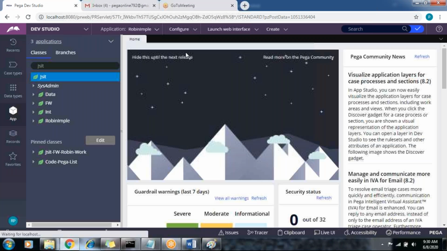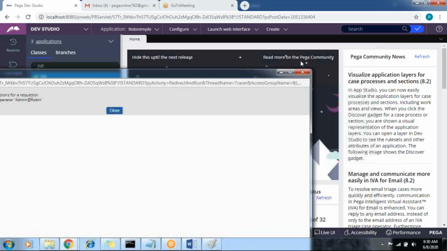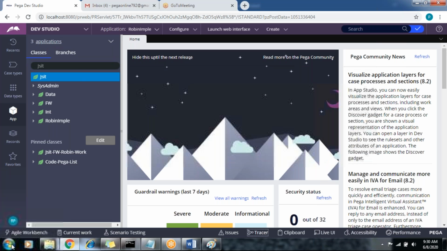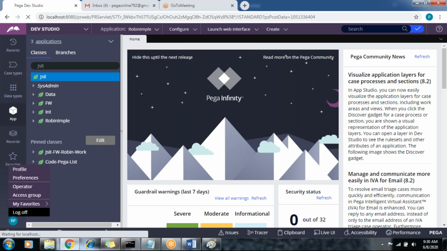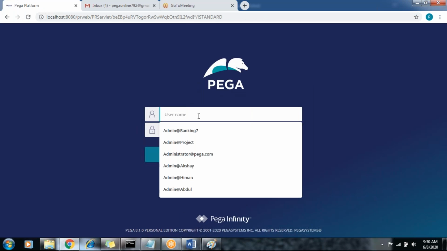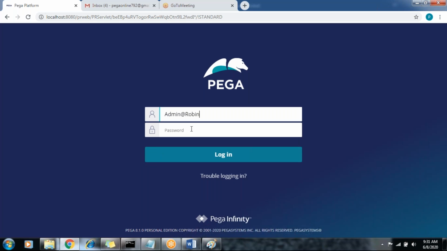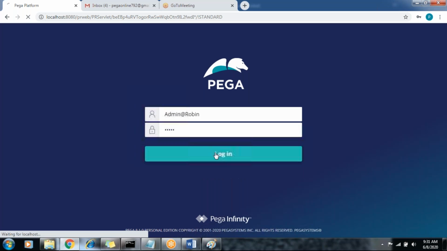The tracer is not opening. You want to just log off and log in. If you stop without stopping the tracer, it is not opening. I think that's a problem. Click on log off. Admin at the rate of Robin. The password is this. Click on log in.